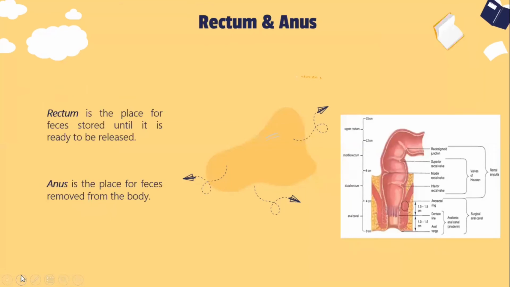And then the last parts we will learn about are the rectum and anus. The rectum is the place where feces are stored until they are ready to be released, but the anus is the place where the feces are removed from the body. So the position of the rectum is above the anus.